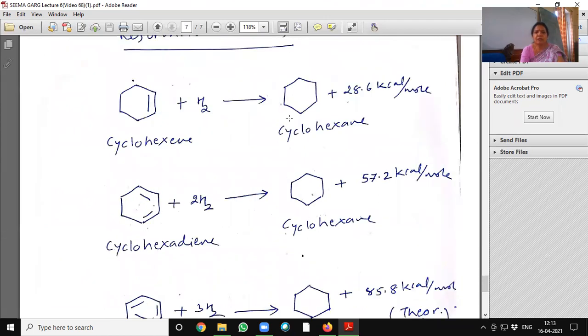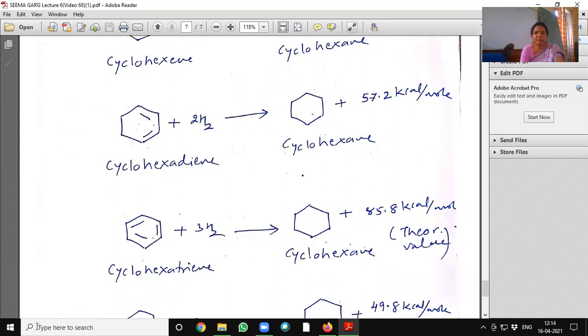Resonance energy. We can calculate the resonance energy of benzene. Suppose we take the theoretical calculation of cyclohexatriene. Cyclohexene, when hydrogenation takes place, will release 28.6 kilocalorie per mole, means cyclohexane formation occurs. Cyclohexadiene, with 2 moles of hydrogen, when hydrogenation takes place, will release 57.2 kilocalorie per mole energy, and will form again cyclohexane.